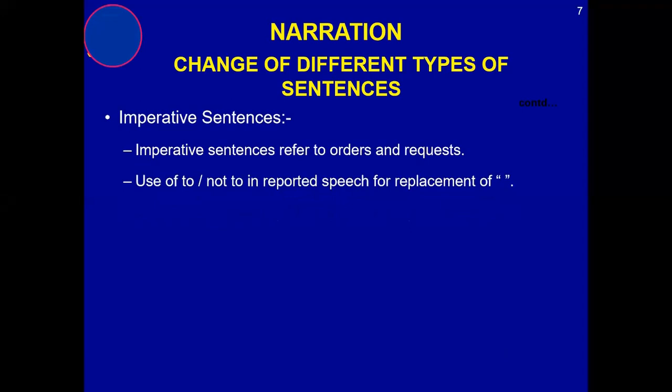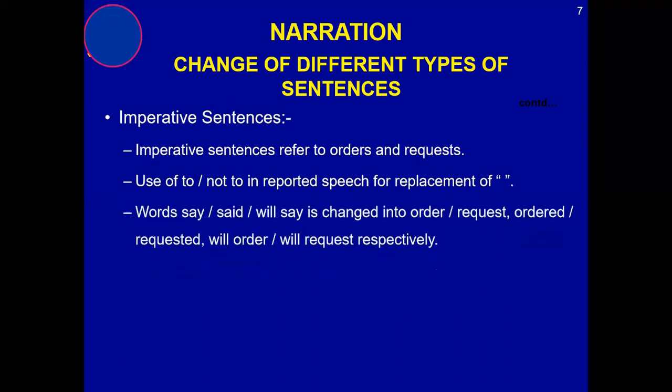If the sentence starts with "don't," then "not to." Words say, said will be changed, like say can be converted into order, request, and said into ordered, requested, advised, suggested, etc., according to the need.